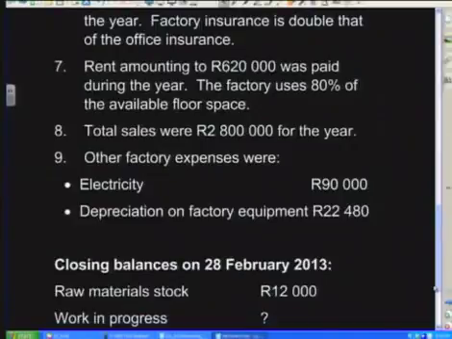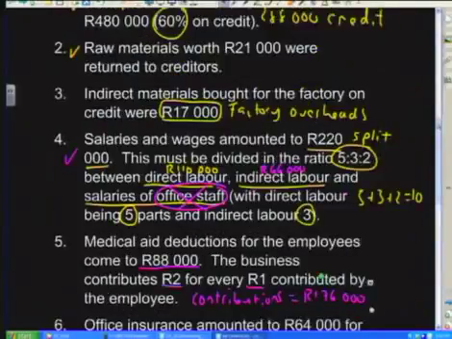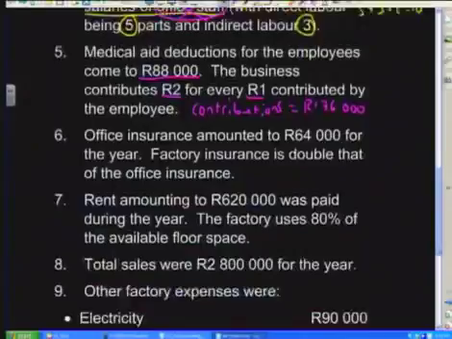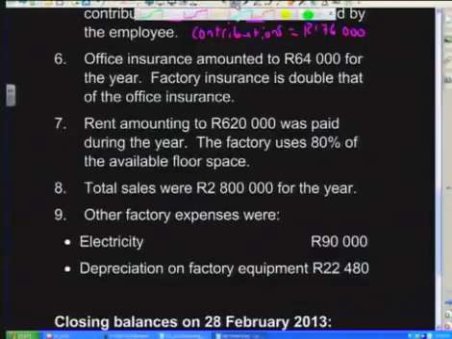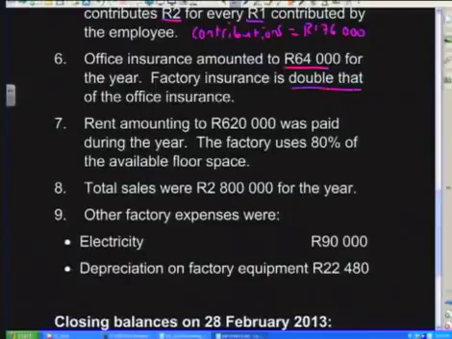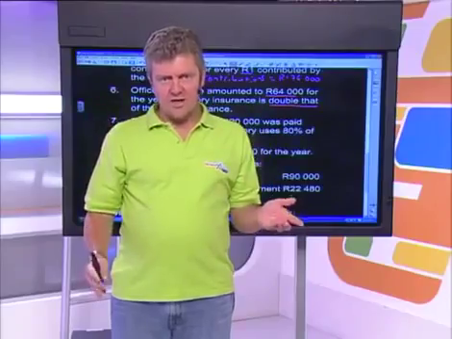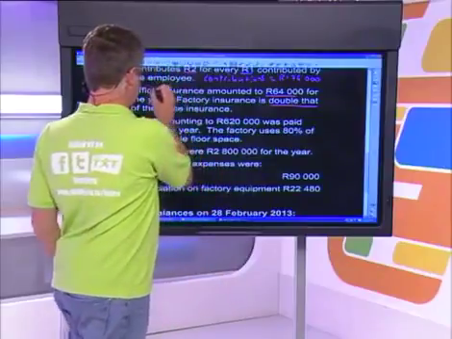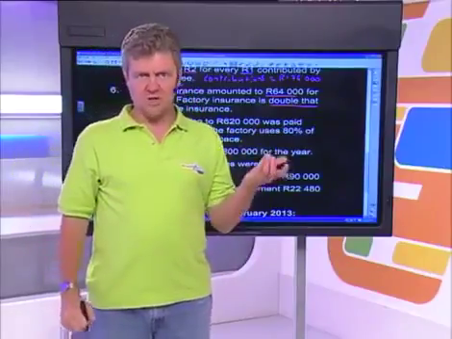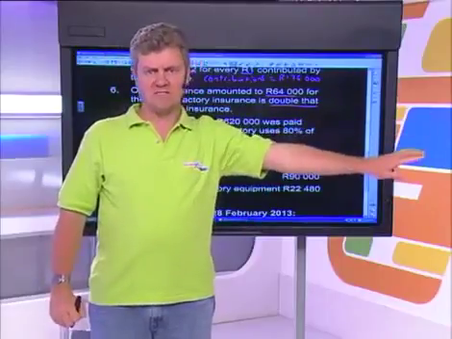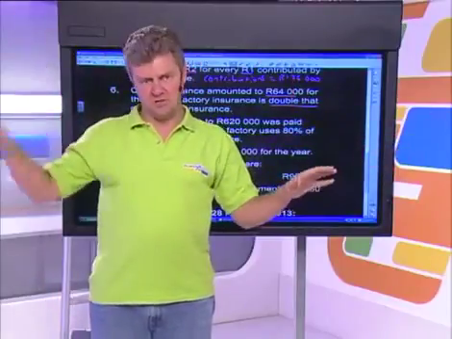Our next adjustment is also one of these where you have to allocate things quite carefully. You'll see here it says that office insurance amounted to 64,000 Rand for the year. And then it tells us that the factory insurance is double that of the office insurance. Remember we said earlier that we do not include any office expenses when we are calculating our costs of production. They are a separate section of the business. The office is separate to the factory.